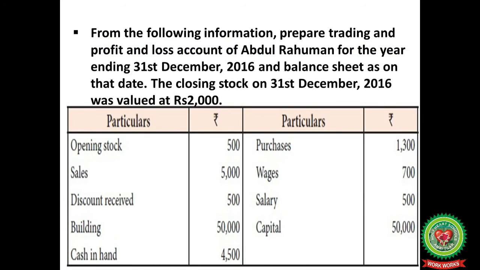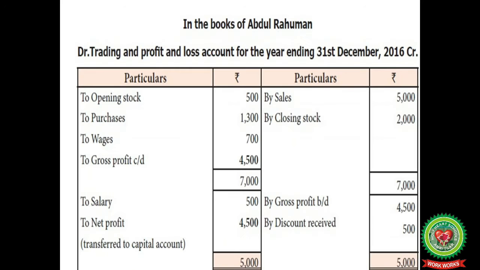From the following information, prepare trading and profit and loss account of Abdul Rahman for the year ending 31st December 2016 and the balance sheet as on that date. Closing stock on 31st December 2016 was valued at rupees 2,000. Opening stock 500, sales 5,000, discount received 500, building 50,000, cash in hand 4,500, purchases 1,300, wages 700, salary 500, capital 50,000. In the books of Abdul Rahman, first of all, we'll draw trading and profit and loss account for the year ending 31st December 2016.